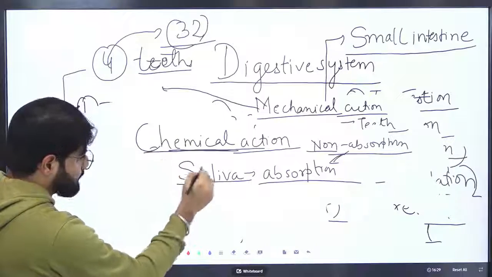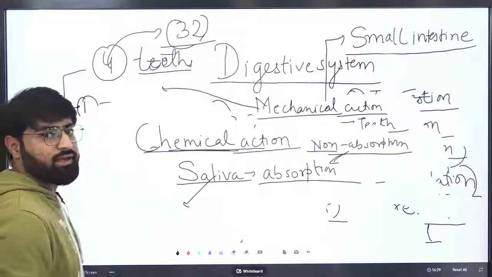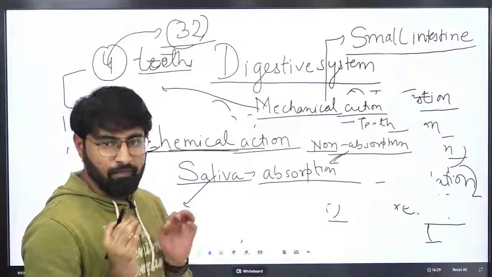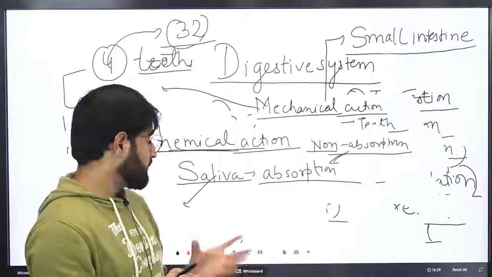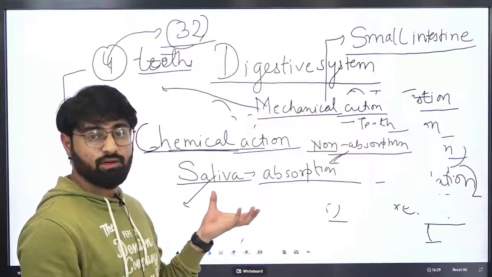In saliva, there is an enzyme present. Most of the time, the question asked is what kind of enzyme is present in saliva.